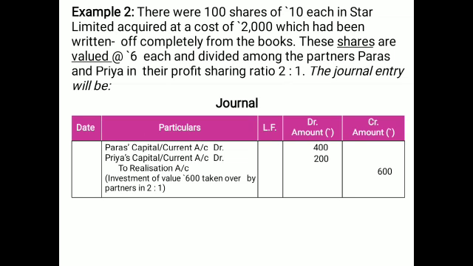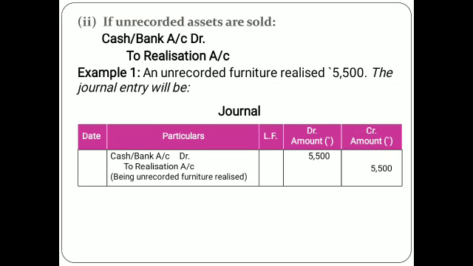So the entry is Priya's and Paras's capital accounts debit to realizations in the ratio of 2 is to 1. The realizing value is 600. But if it is in cash, then the cash to realization entry will be passed. The same entry already discussed.